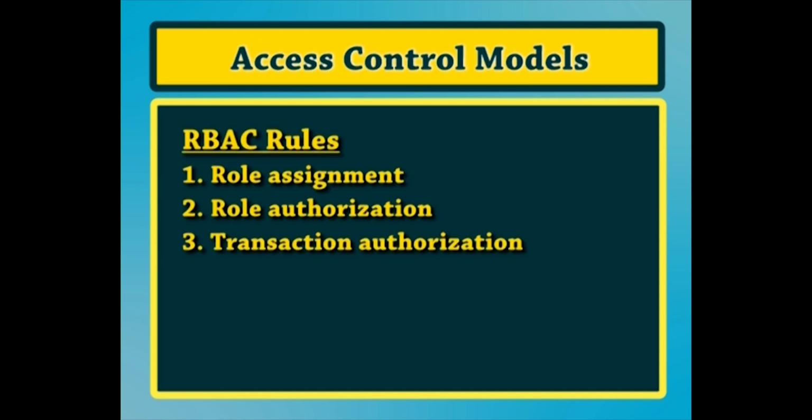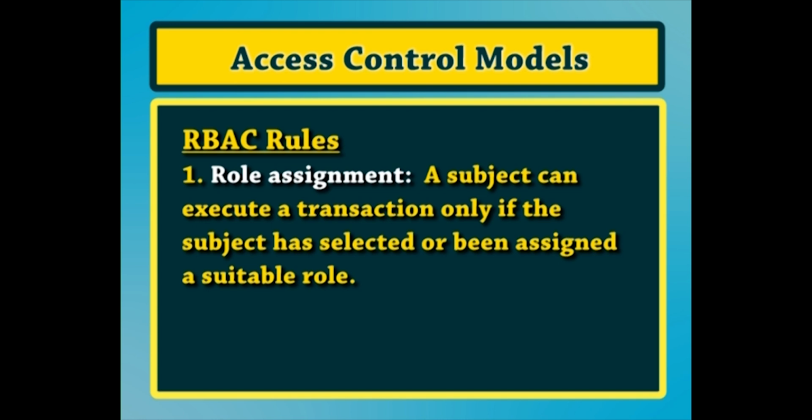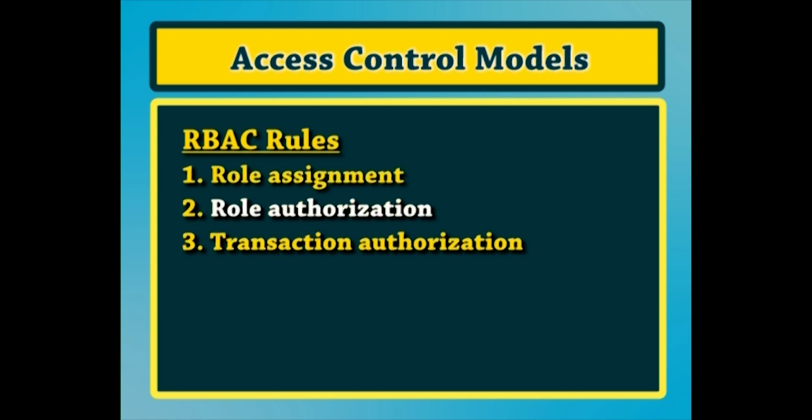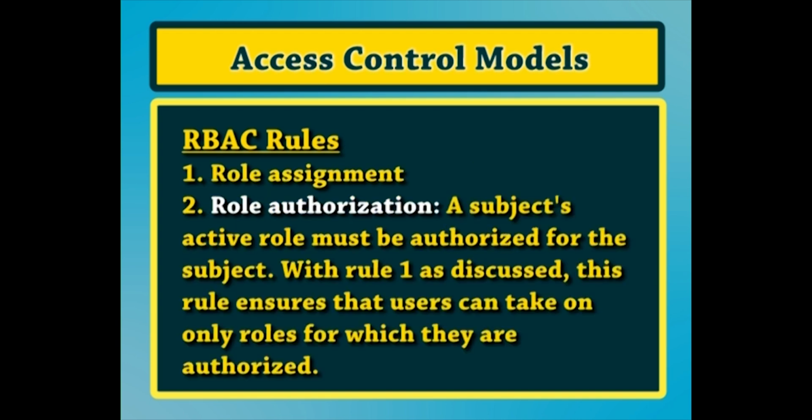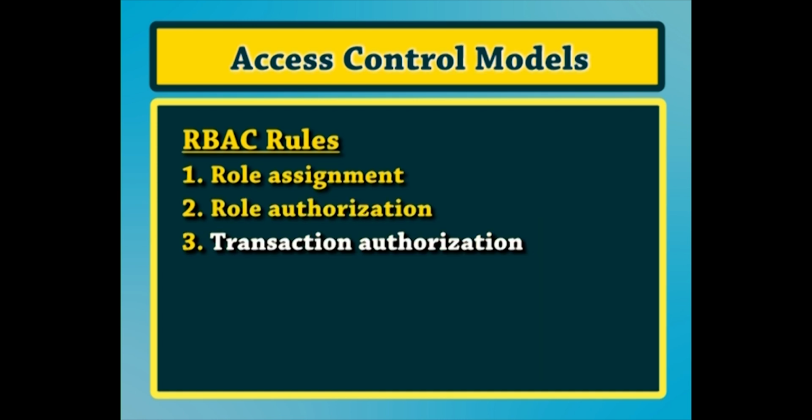Three primary rules are defined for role based access control. Number 1, role assignment. A subject can execute a transaction only if the subject has selected or been assigned a suitable role. Number 2, role authorization. A subject's active role must be authorized for the subject. With rule 1 above, this rule ensures that users can take on only roles for which they are authorized.